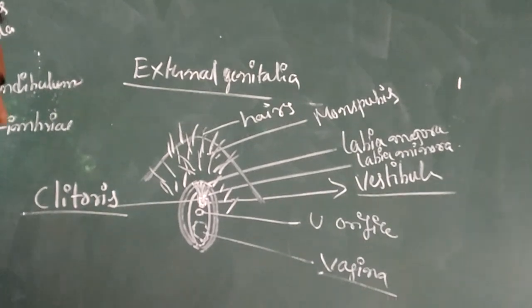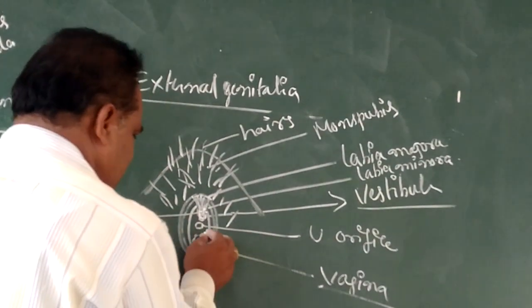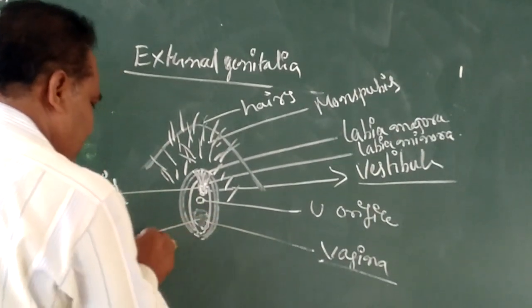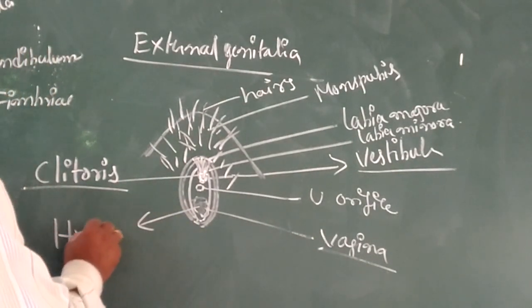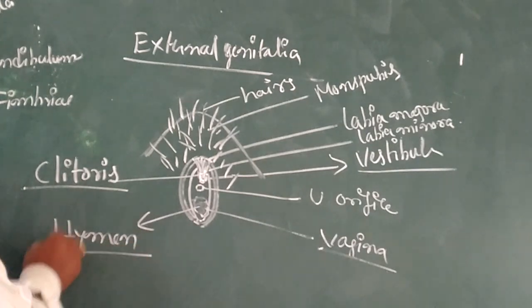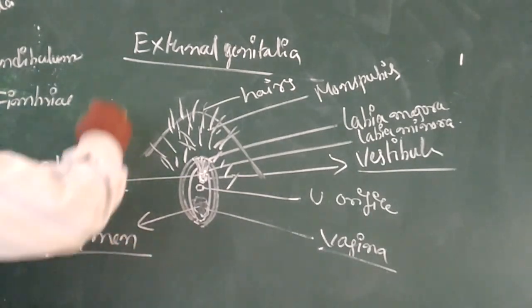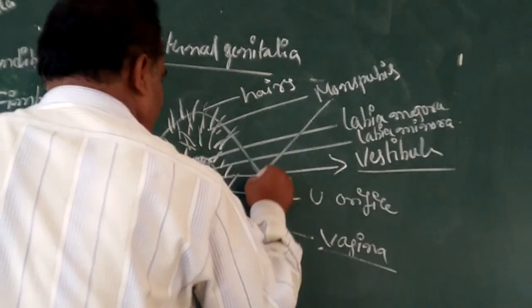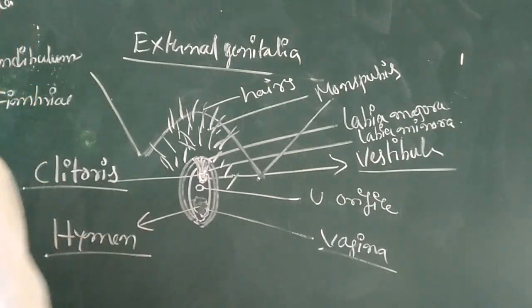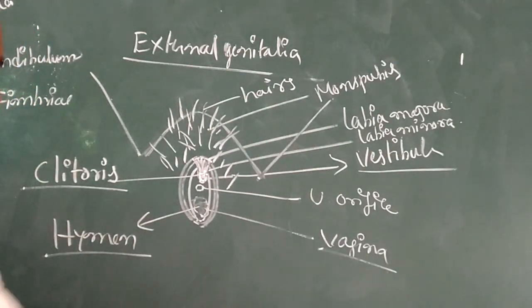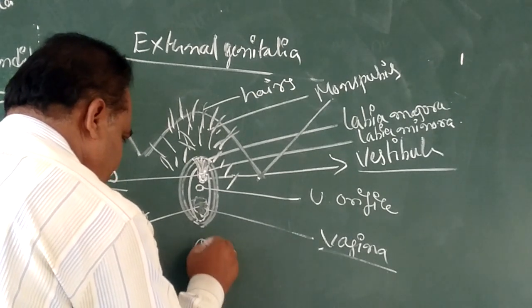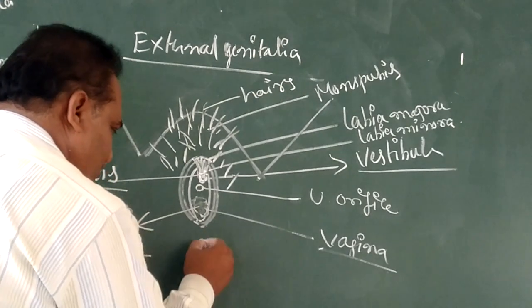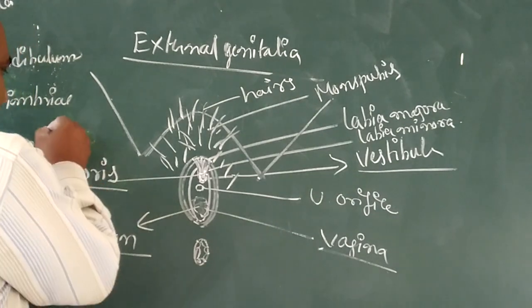The vagina is covered by a membrane called the hymen. This is the structure of the female external genitalia. Next to this system there is a large opening, called the anus.